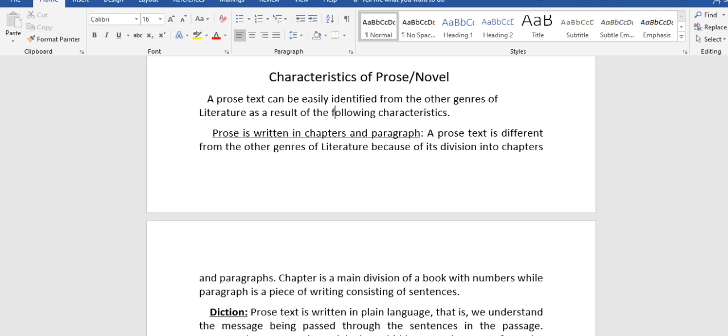The first one is that prose is written in chapters and paragraphs.